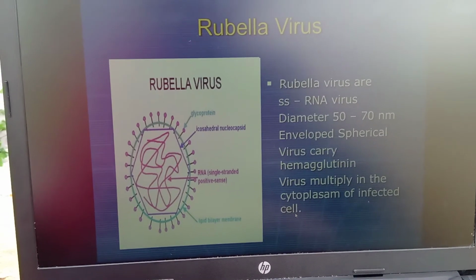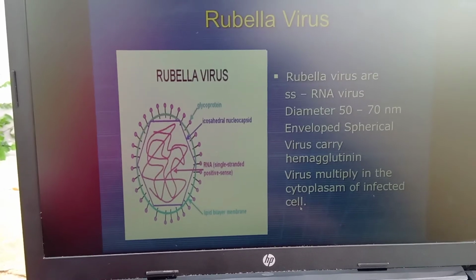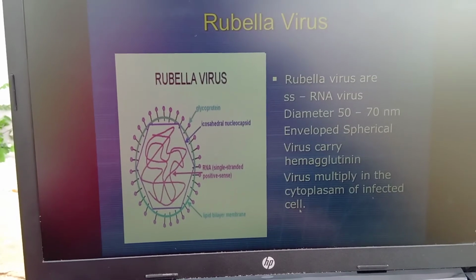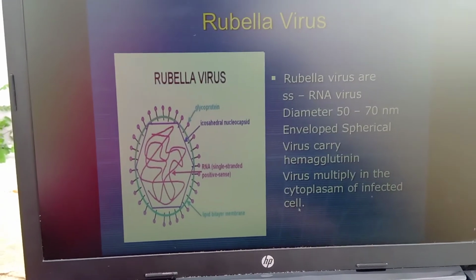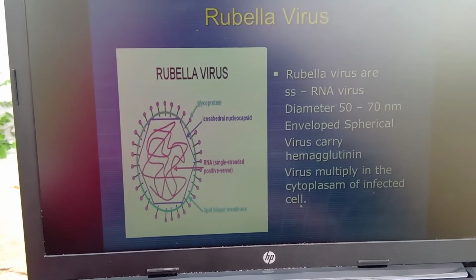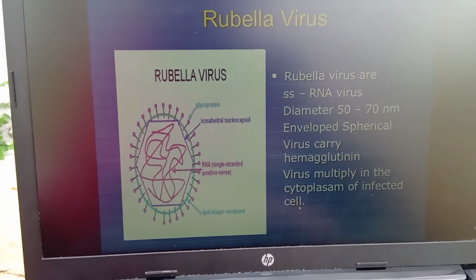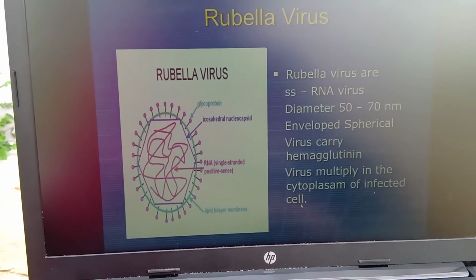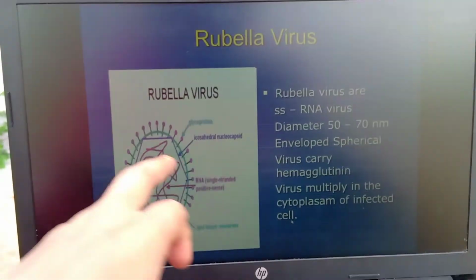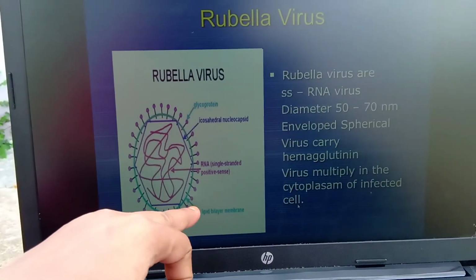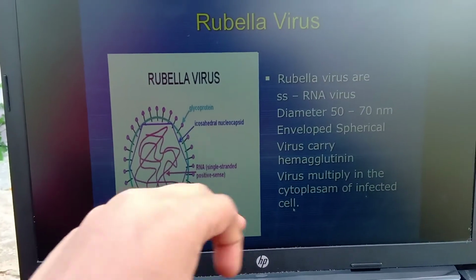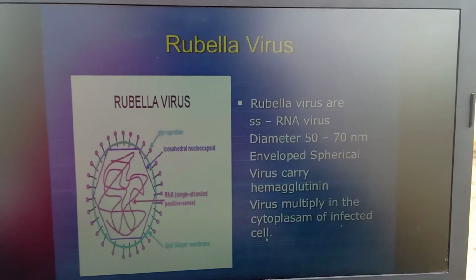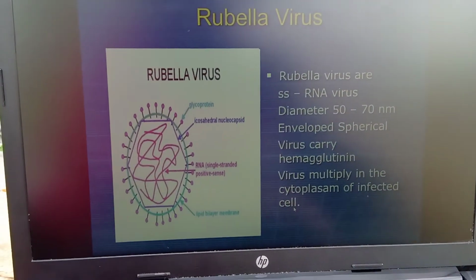It is also an RNA virus, and the diameter of the rubella virus is 50 to 70 nanometers. It is spherical in shape, and the virus carries hemagglutinin. In the cytoplasm of the infected cell, the glycoprotein and the lipid bilayer membranes are also helpful for the growth of the infection.